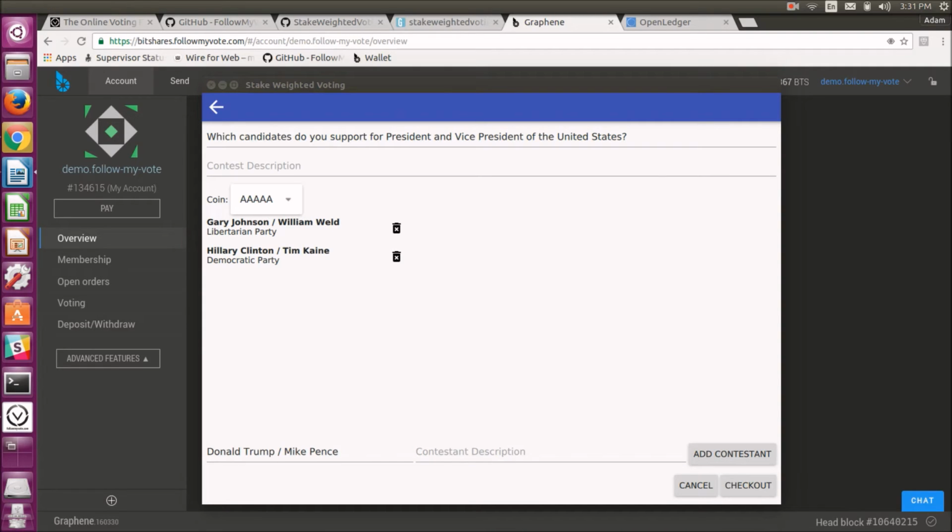Now they are in the Republican Party. Now I'm going to add in Jill Stein and Ajamu Baraka. And they are in the Green Party.